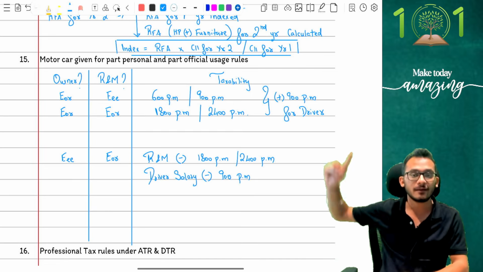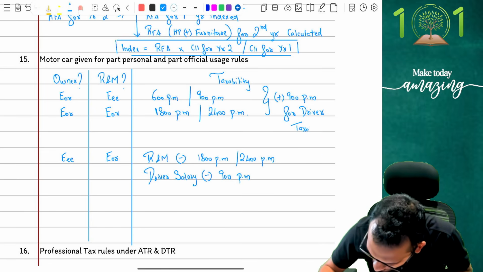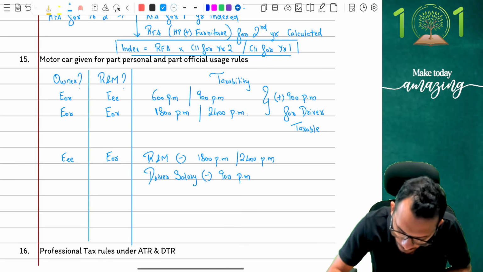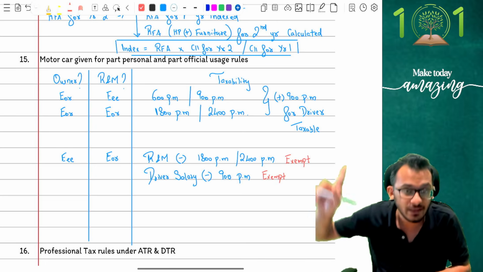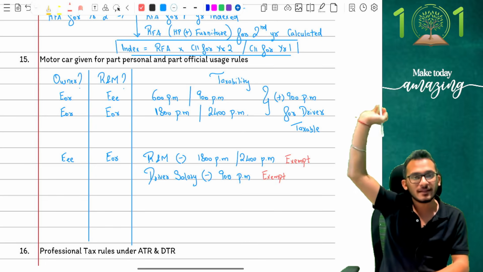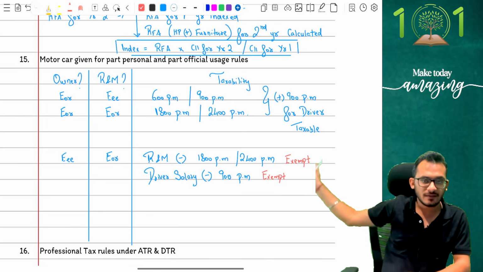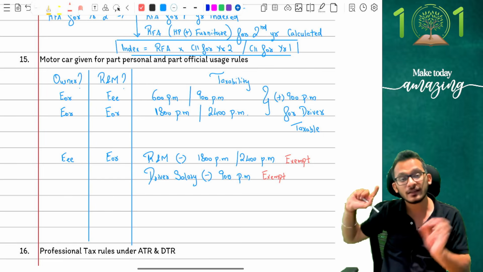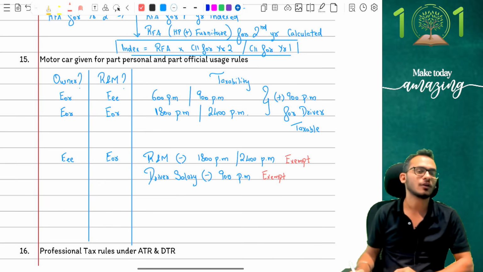Please be very careful. In the previous case, 900 per month is taxable, whereas in this case, 900 per month is exempt. Notice how it changes very significantly. In the previous one, even if you give 4,000 rupees to the driver, I will only tax 900 rupees. But in this case, if I give 4,000 to the driver, the full 4,000 is taxable, and 900 alone is exempt from tax.